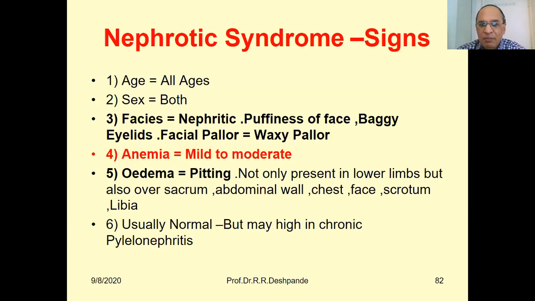But here pitting edema will be there, not only in the lower limbs, but it is also present on the sacrum, lower back, abdominal wall, chest, face, scrotum, and labia. BP is usually normal, but in chronic pyelonephritis, BP may be high.